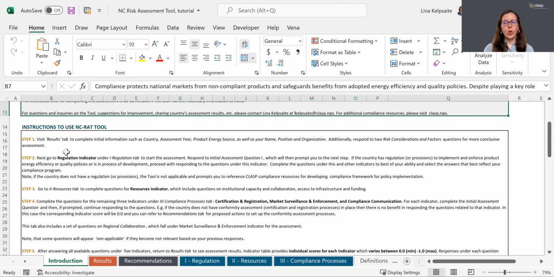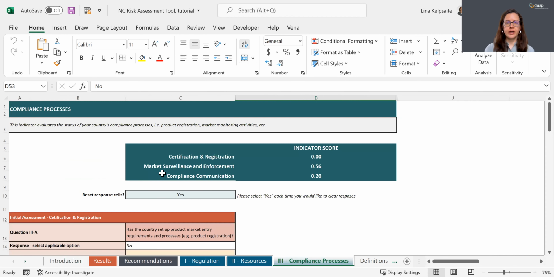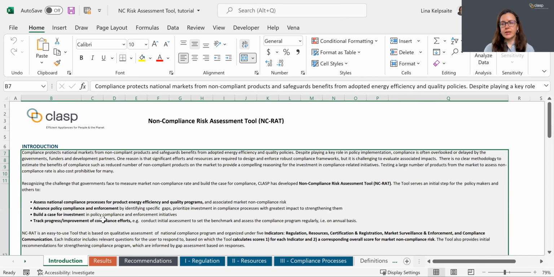This tool is based on qualitative assessment of national compliance program and organized under 5 indicators: the regulation, resources, certification and registration, market surveillance and enforcement, and compliance communication. Each indicator includes relevant questions for the user to respond to, based on which the tool calculates the individual scores for each indicator and a corresponding overall market non-compliance risk score.